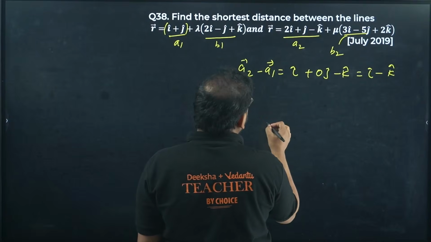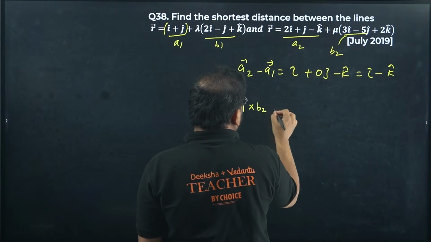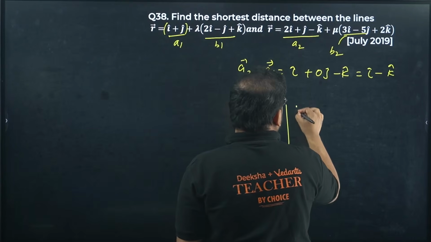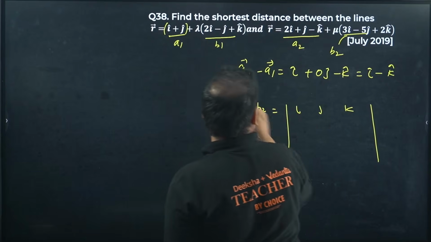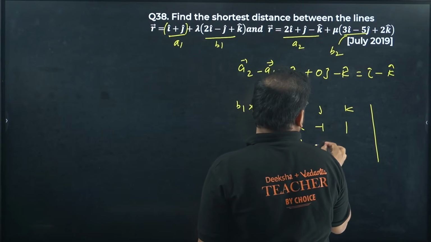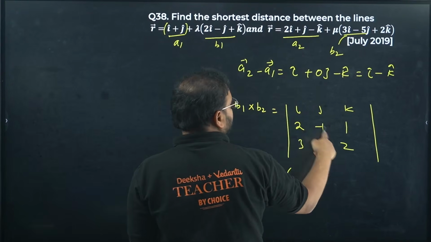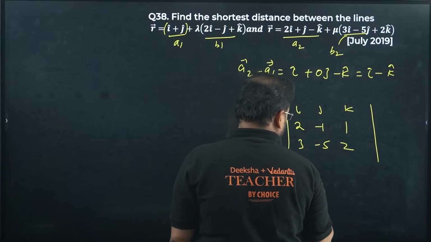What about next one? Next one is B1 cross B2. For that, start like this. I, J, K. Let's find the value of B1 first. We have 2, minus 1 and 1. Over here we have 3, minus 5 and 2. Start from this. You get minus 2 plus 5. That's 3.